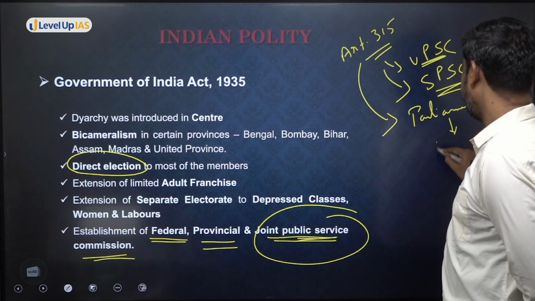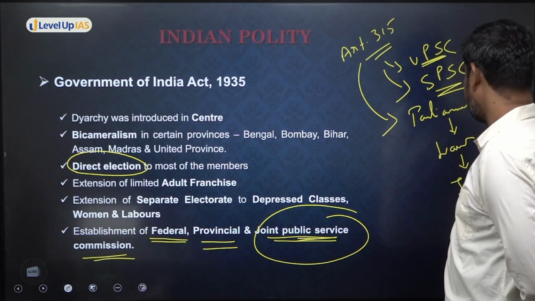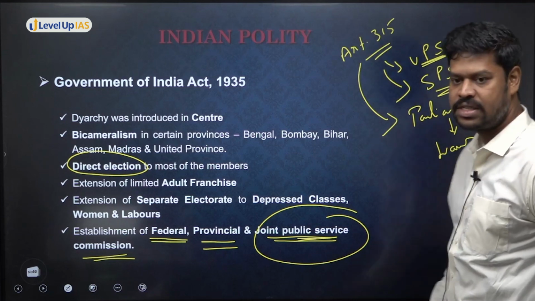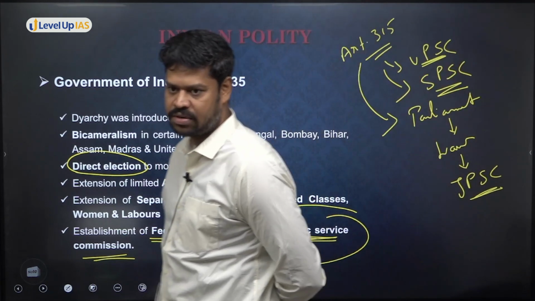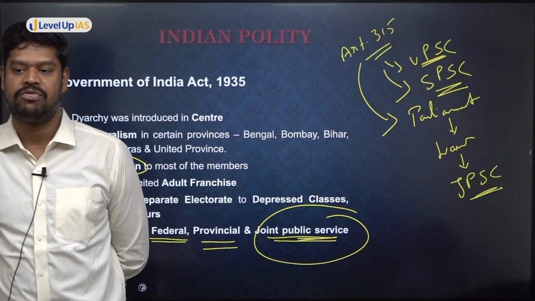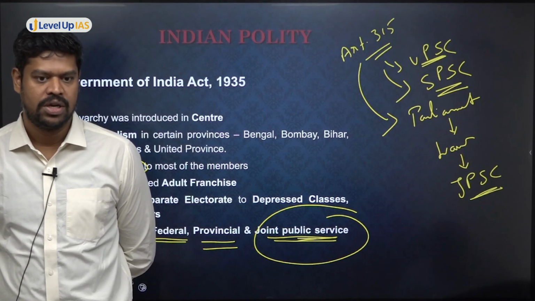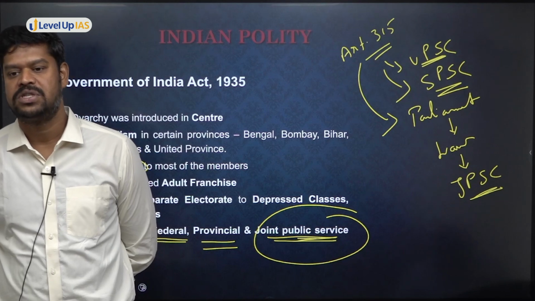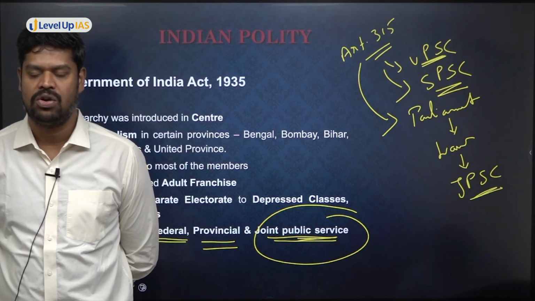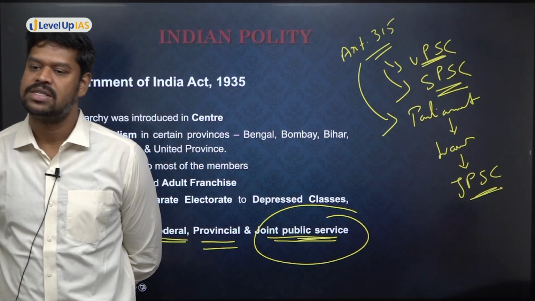And by that law, they can establish what is called a joint public service commission. So what is the status of a joint public service commission? It is a statutory body, if it is established. It is not a constitutional body. So the joint public service commission is neither a constitutional body nor an extra-constitutional body. It is a statutory body.